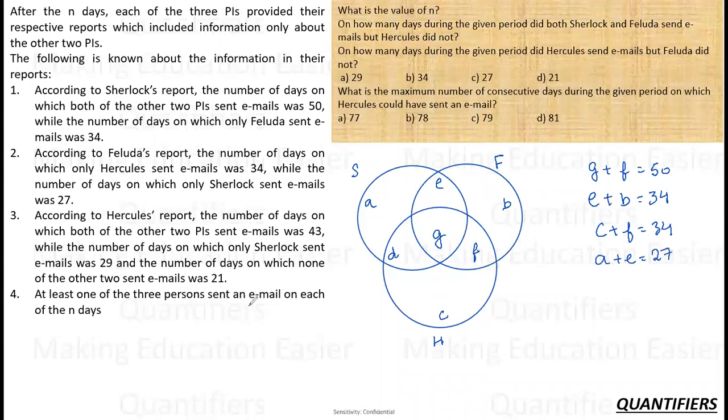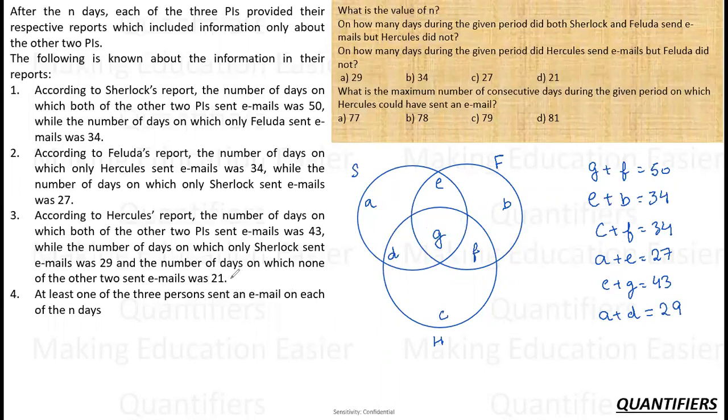Okay. According to Hercules' report, the number of days on which both of the other two PIs sent email was 43. So now both of the other two, meaning this region, E plus G, is 43. Okay. While the number of days on which only Sherlock sent email out of S and F was 29. So it is talking about this A plus G.